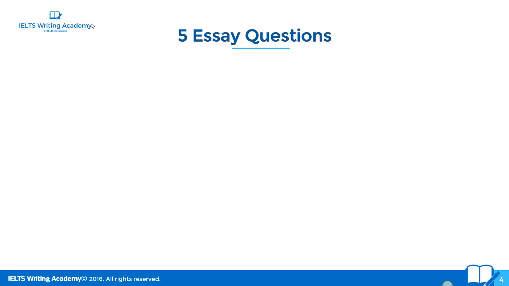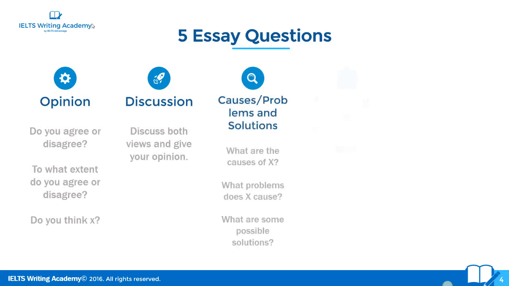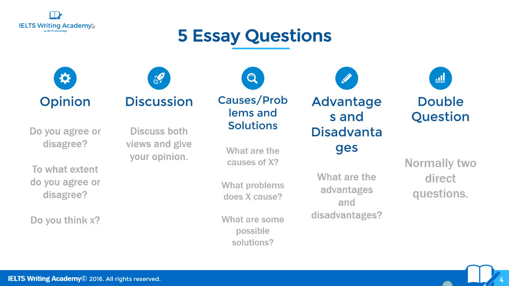So just to remind you, there are 5 different types of questions on the task 2 paper. We are only looking at opinion essays today. All right, we're not going to look at the other 4. We discussed that in lesson 1, but basically I want to do opinion essays properly in this 5-day challenge. And then if you want to take things to the next level and do the other ones, there'll be an opportunity for you to do that. But in this 5-day challenge, we're just looking at opinion essays.